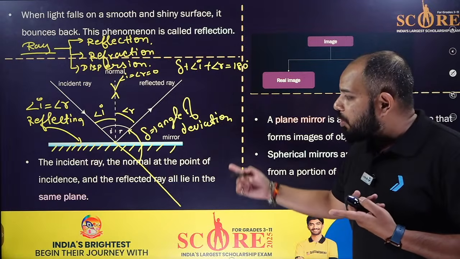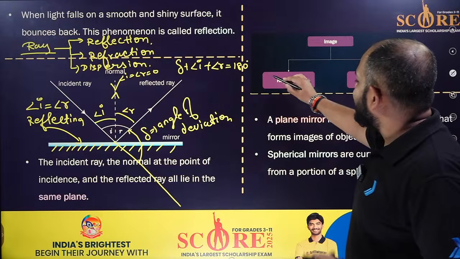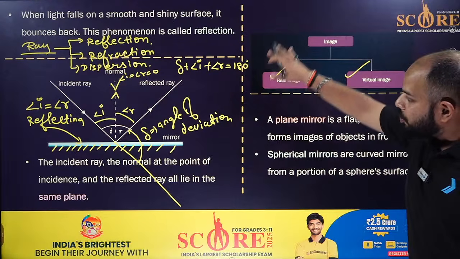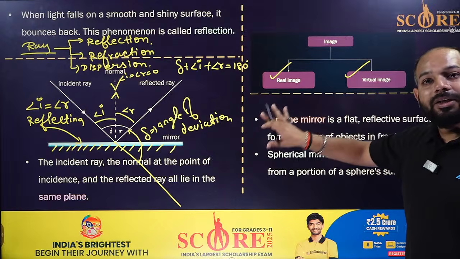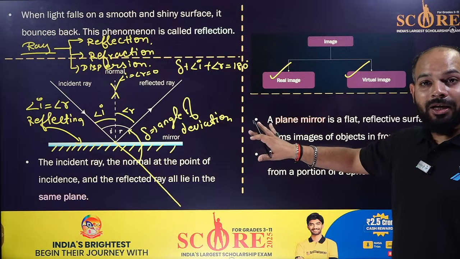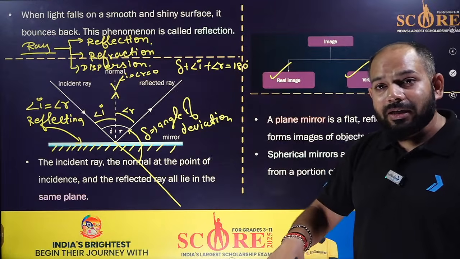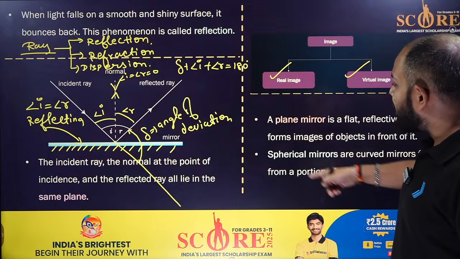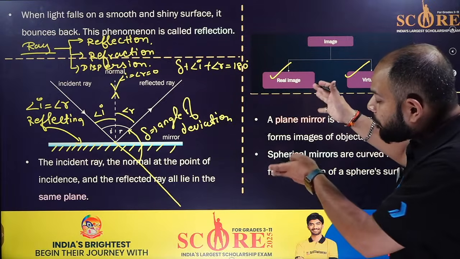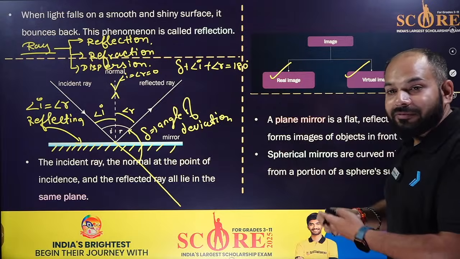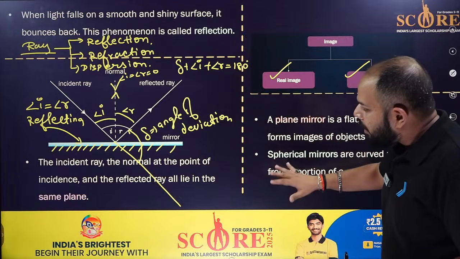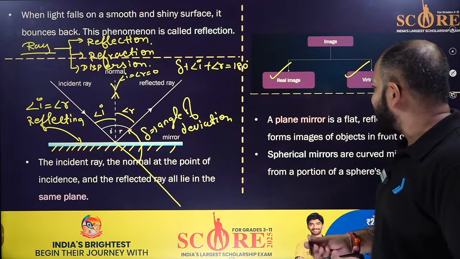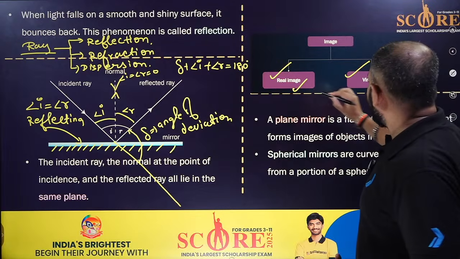Then for the image, whatever image we get, it is either a real image or a virtual image. The image which you are seeing right now here is the real image. And the image which you see in the mirror is a virtual image. This image is real because we are seeing it on the screen. If something is on the screen, it's called real. If we are not getting it on the screen, it's called virtual. Simple as that.